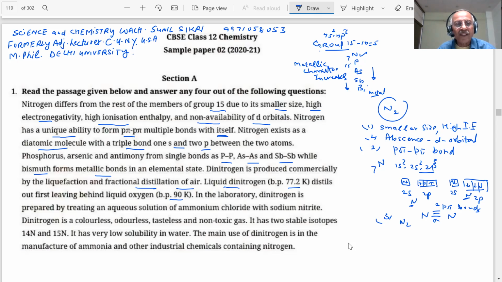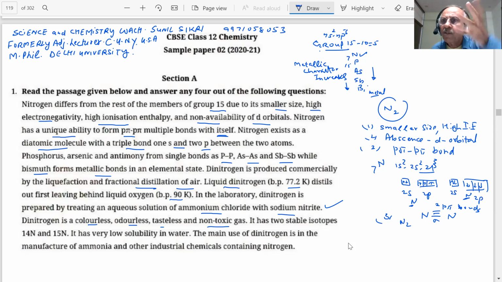In the laboratory, dinitrogen is prepared by treating an aqueous solution of ammonium chloride with sodium nitrite. This is the preparation. Dinitrogen is a colorless, odorless, tasteless, and non-toxic gas. If it were toxic, then obviously it would be going inside my body. You are inhaling air, nitrogen is also going, oxygen is also going. Is it attacking my body? No. So it is non-toxic.